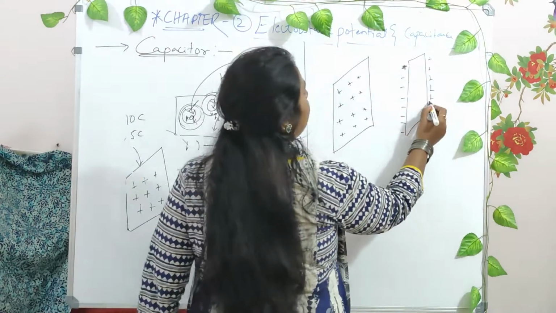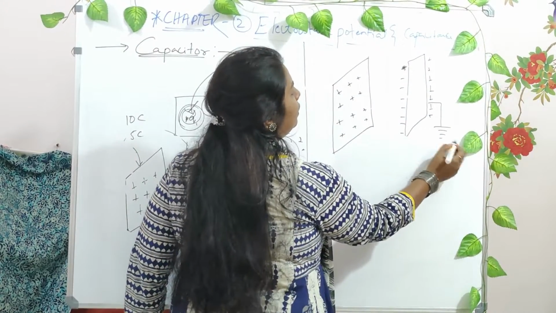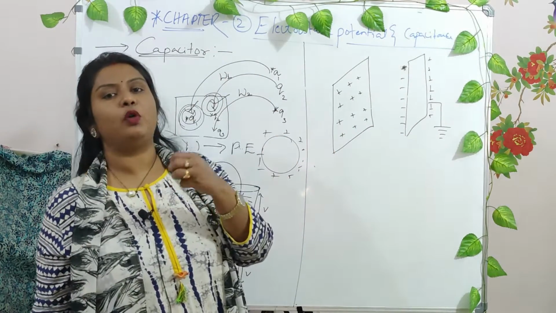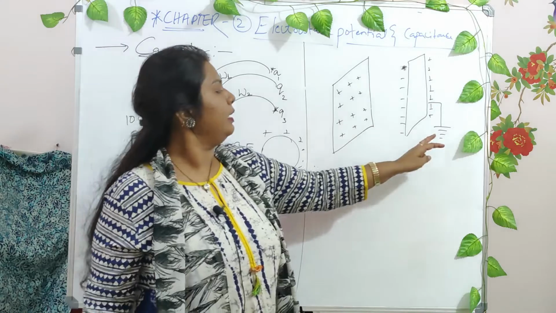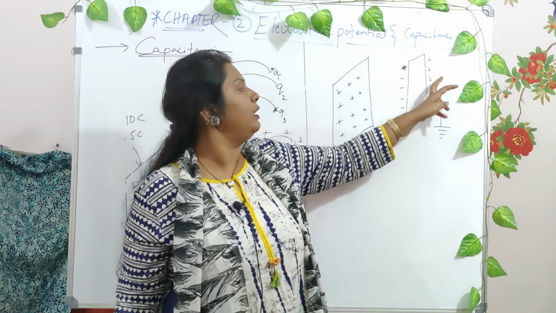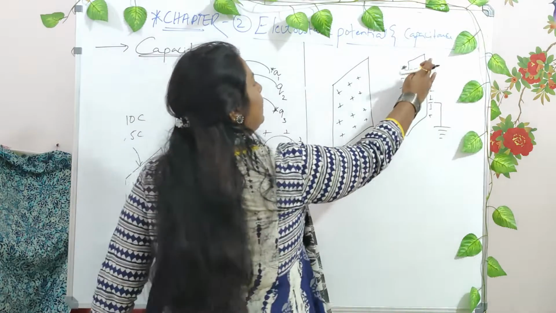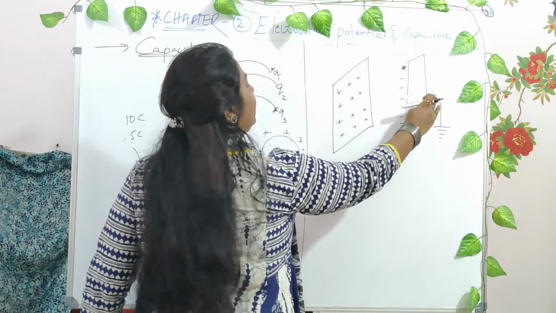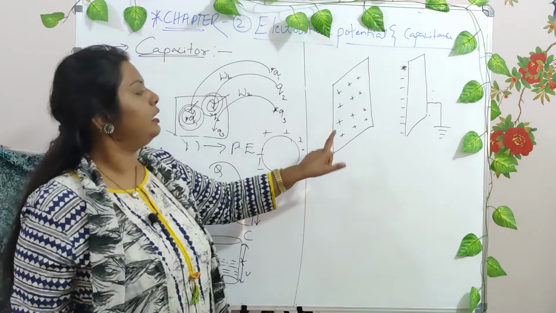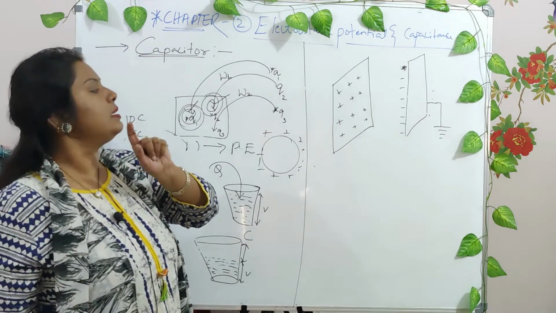And hence the second plate has to be grounded. Why? Because the ground will take any excess charges into it, right? Now the ground has negative charges. The negative charges come and nullify all these positive charges, and hence this plate completely becomes negatively charged, right? And now you tell me, what is the potential?